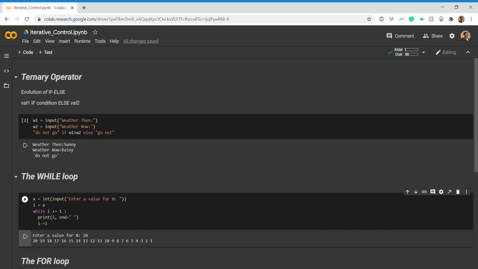But when it goes here, it will check the condition. Is 0 greater than or equal to 1? The condition evaluates to false. It terminates out of the while loop, and you get this in your console. So this is the basic working of the while loop. It is as simple as that.